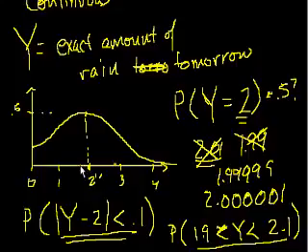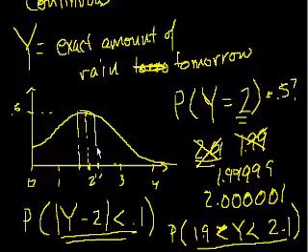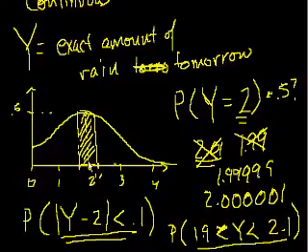Now we have an interval here. So we want all y's between 1.9 and 2.1. So we are now talking about this whole area. And area is key. So if you want to know the probability of this occurring, you actually want the area under this curve from this point to this point.